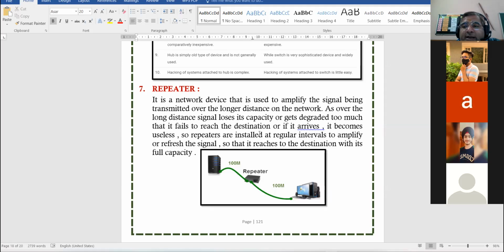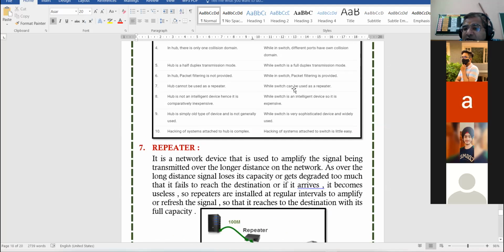And remember one point, it will be useful in the comprehension of networking. Repeaters are installed where distance is equal to or more than 100 meter. Where distance is equal to or more than 100 meter, there you have to install the repeater. हर 100 मीटर के बाद रिपीटर लगता है. So hub cannot act as a repeater, but switch can act as a repeater.